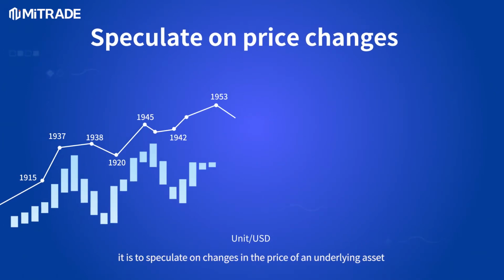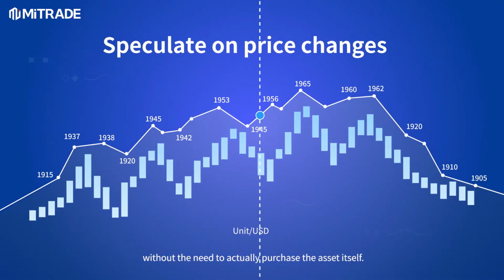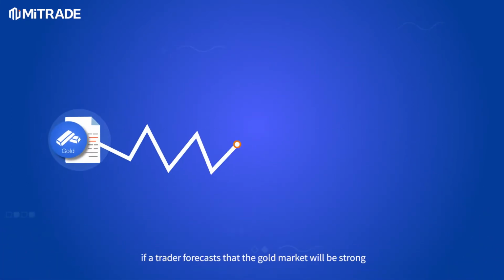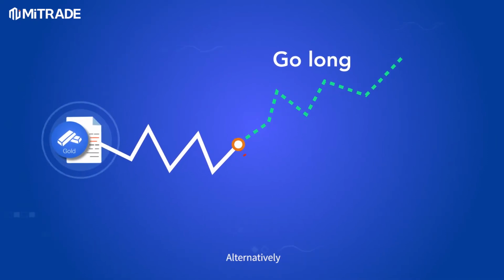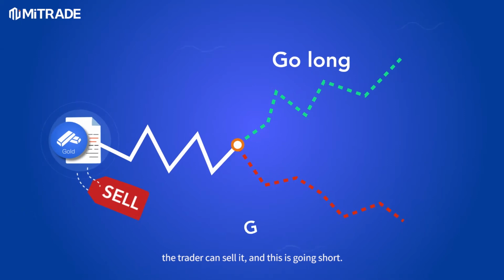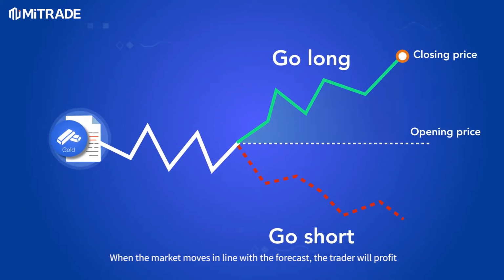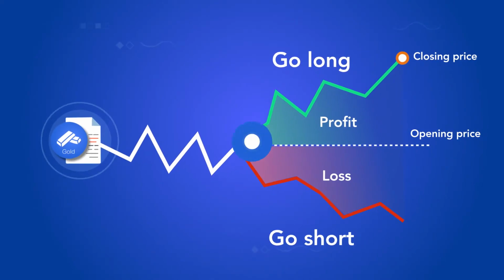Specifically, it is to speculate on changes in the price of an underlying asset without the need to actually purchase the asset itself. For example, if a trader forecasts that the gold market will be strong, he can go long by buying gold CFD. Alternatively, the trader can sell it, and this is going short. When the market moves in line with a forecast, the trader will profit. If not, losses will be incurred.